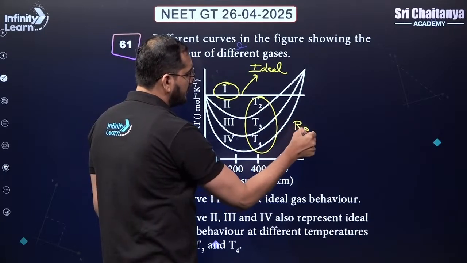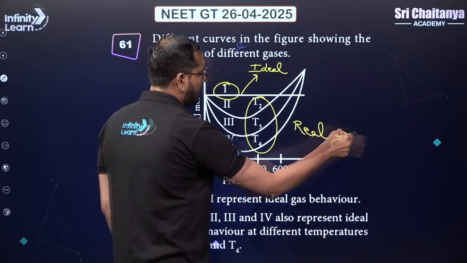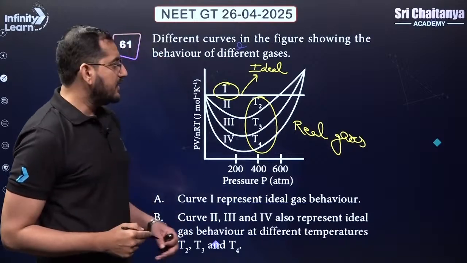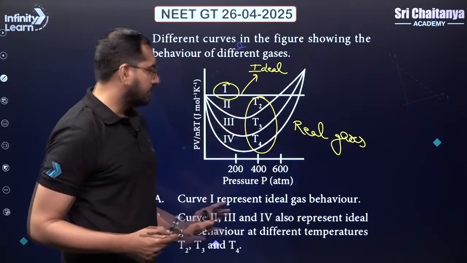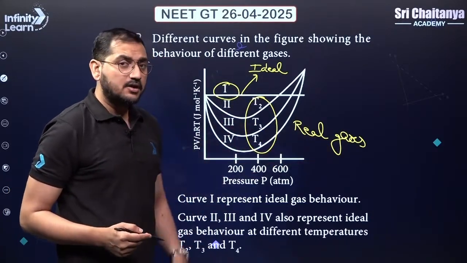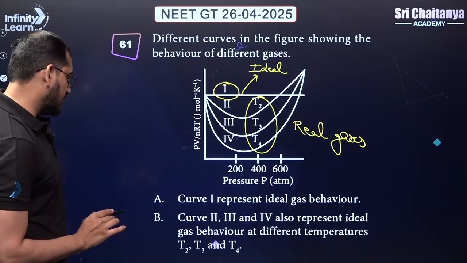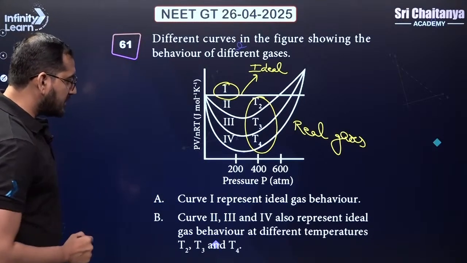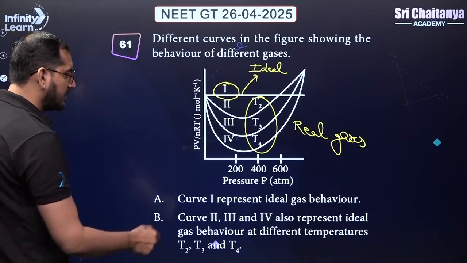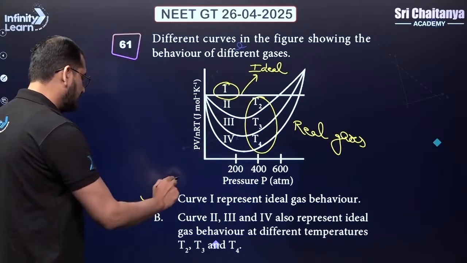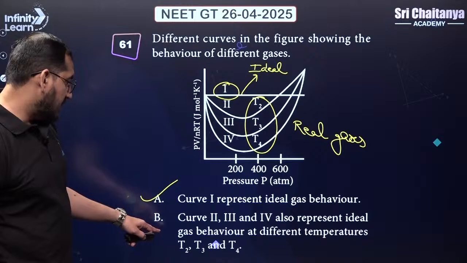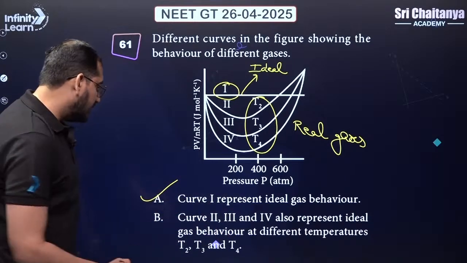And the remaining three are real gases. The behavior of real gases will approach ideal for high temperature and low pressure values. Now let us see these statements. The first statement says that curve 1 represents ideal gas behavior. That is correct. Curves 2, 3, 4 also represent ideal gas behavior?